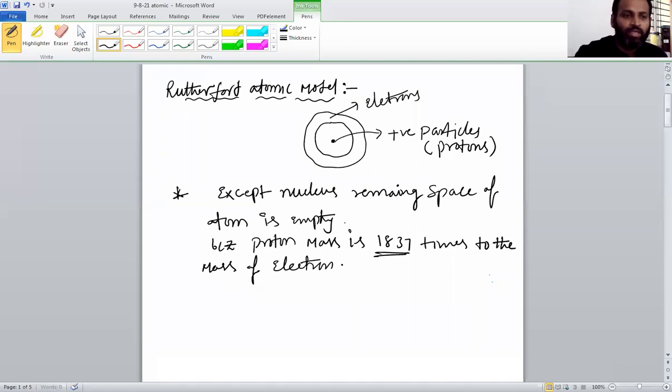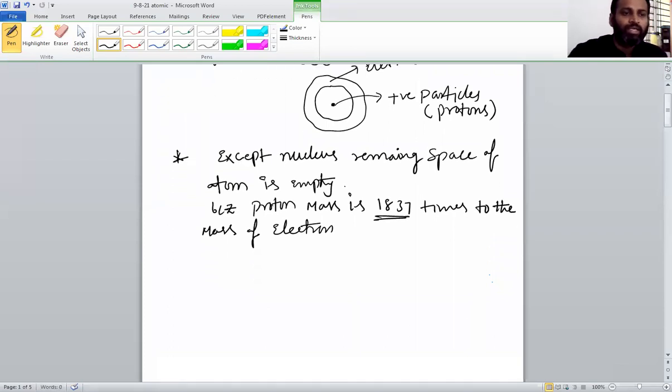Understood, everyone? So this is the important thing. Except the nucleus, the remaining space of the atom is empty. What is the reason? Because proton mass is 1837 times the mass of an electron. That means the electron is the lightest particle. Who is the lightest particle? Electron. Who is the heaviest particle among these three? Neutron is the heaviest. Please try to understand all this.